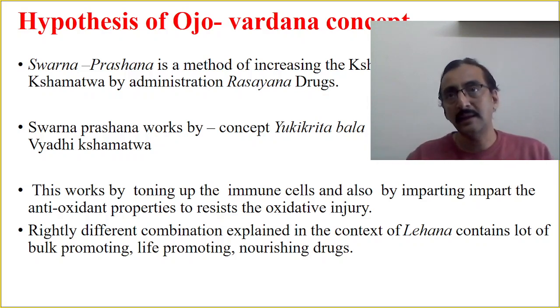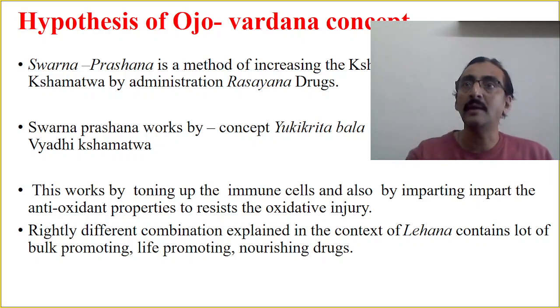Now here in this hypothesis we are telling that Swarna Prashana is also having Rasayana effects. Swarna Prashana works by the concept of Yukti Krita Bala to increase the Ojas, Bala and Vyadhikshamatva. Okay, so now this works by toning the immune cells and also by imparting antioxidant properties to resist the oxidative injury.